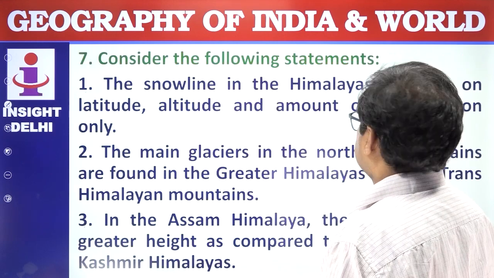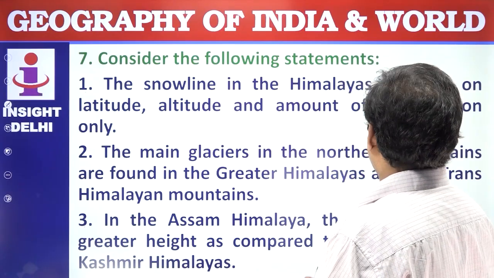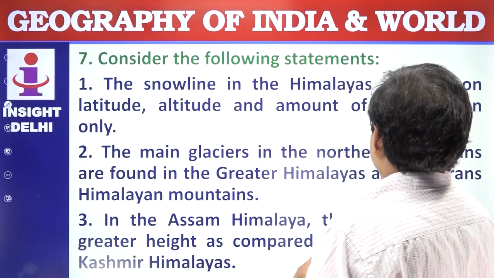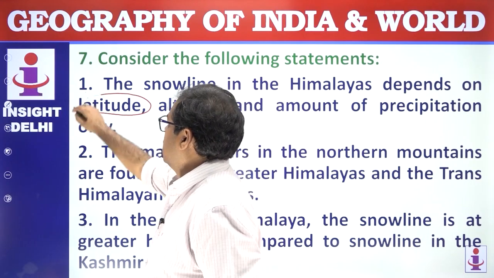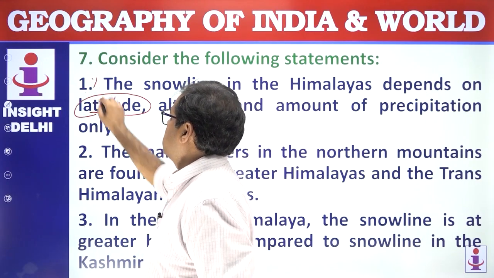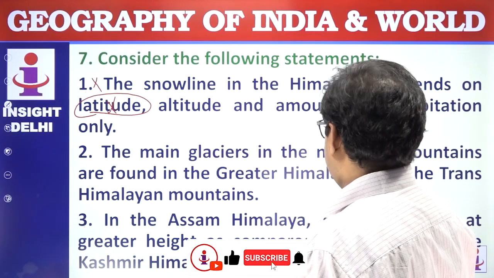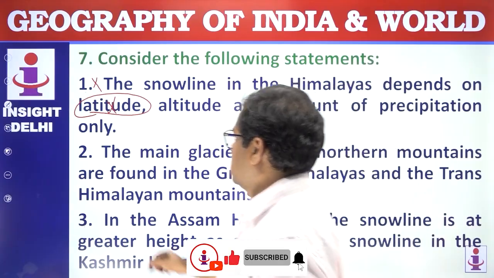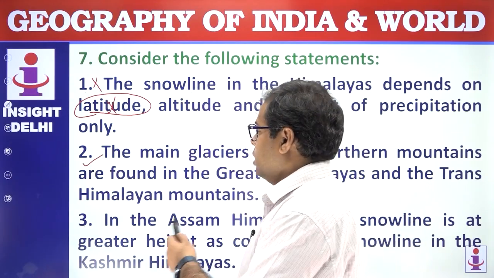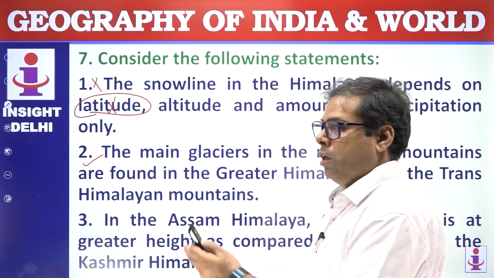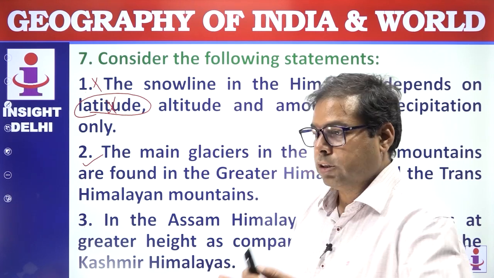Snowline in the Himalayas depends on latitude, altitude, amount of precipitation only. Snowline, latitude does not have any effect on it. So this is a wrong statement. The main glaciers in the northern mountains are found in the Greater Himalayas and the Trans-Himalayan mountains. This is true. Gangotri, Yamunotri, Kamet Glacier, Nanda Devi Glacier, Zemu Glacier are in the Greater Himalayas, and Baltoro, Hispar, and Siachen all are part of the Trans-Himalayas.